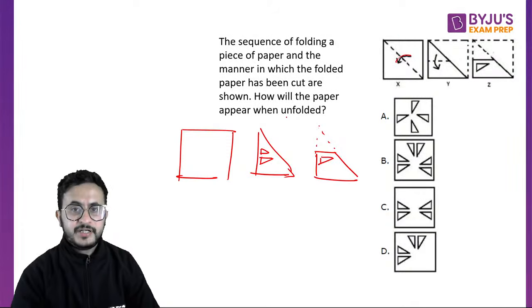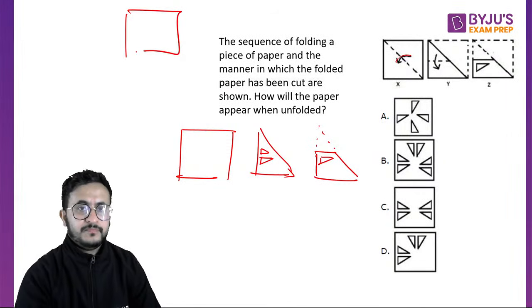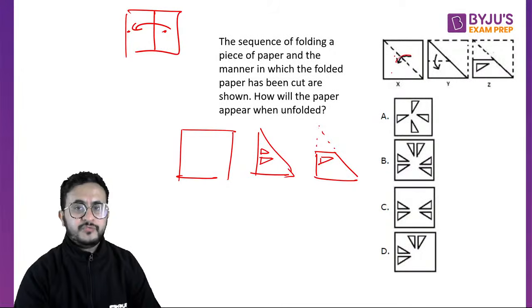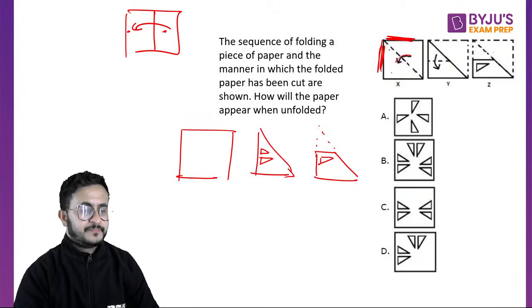It is not folded. If it was folded like this, then you would say whatever is coming here will come this side. It is folded in the slanting direction. So which layer is coming on this direction? So this top layer is coming on top of this layer. This line will come on top of this line.